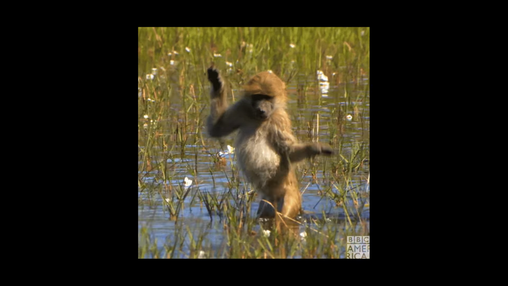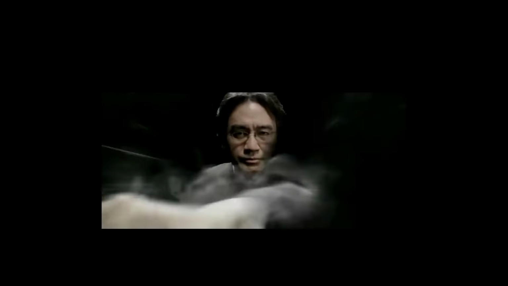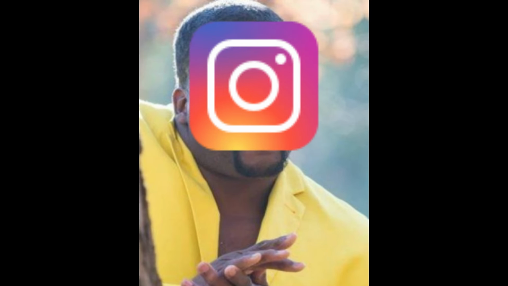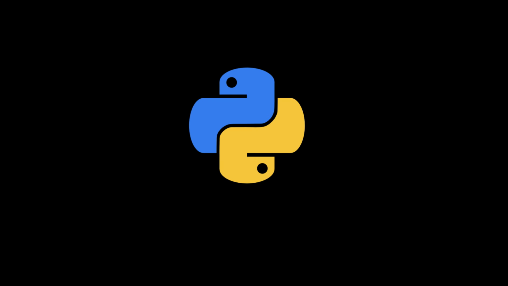Let us quickly move to Instagram. First of all, Instagram runs Python. That's right, your carefully curated brunch photos are brought to you by the same language you use to automate renaming your files on your desktop. So next time when you find yourself being thirst trapped on Instagram, just know that Python is the demon behind the dirty deeds.